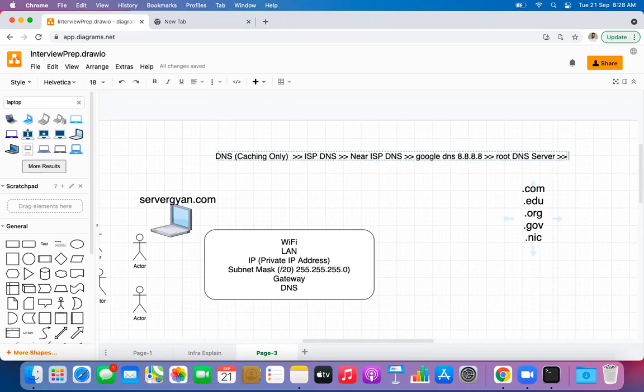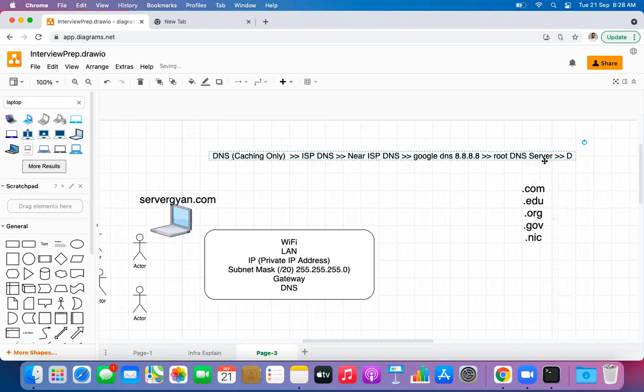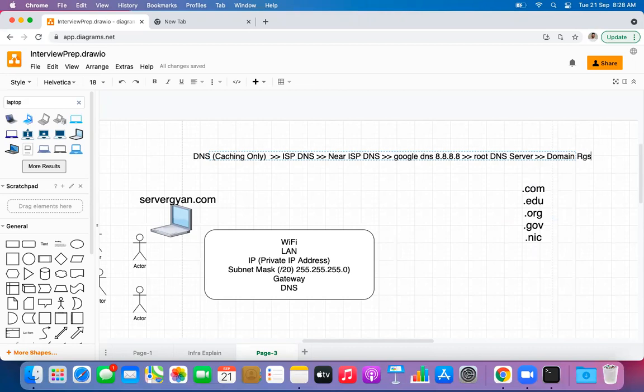Because definitely, guys, if we have any domain registered, there has to be some domain registrar as well, right? So it will provide us information about the domain registrar. In short form, I have written it as registrar. So let us say it has provided me information about GoDaddy, right?